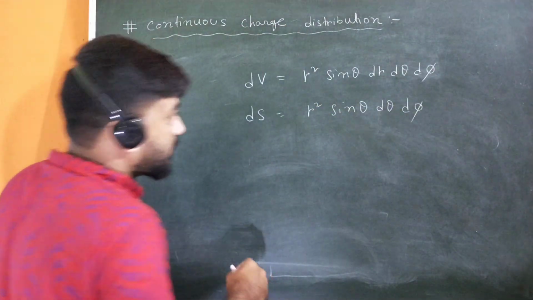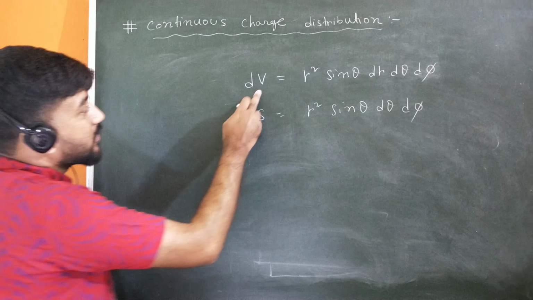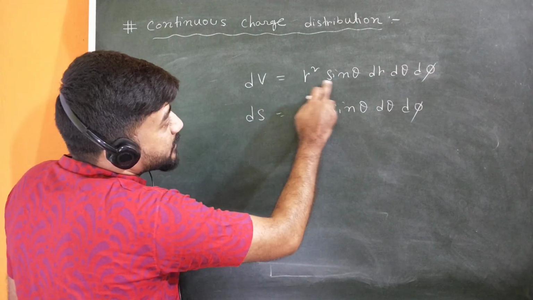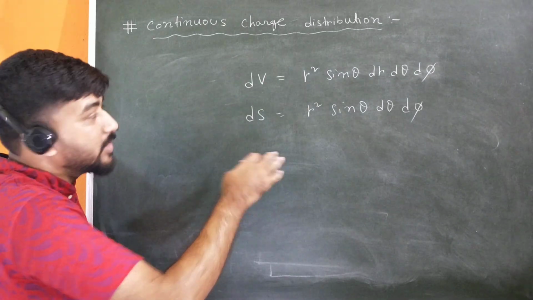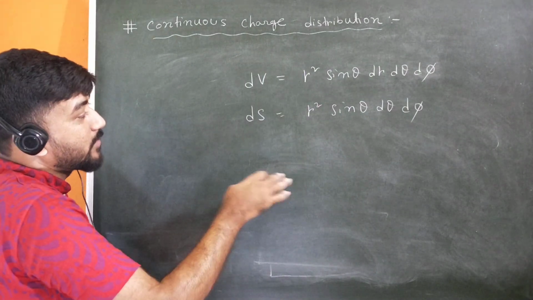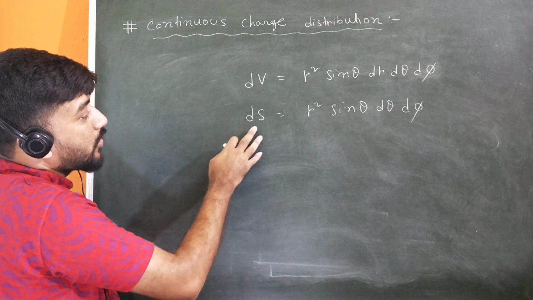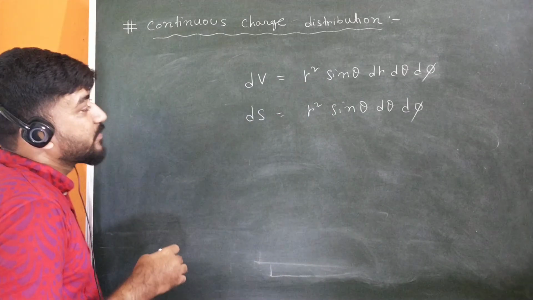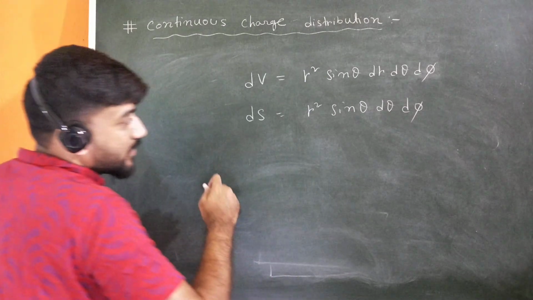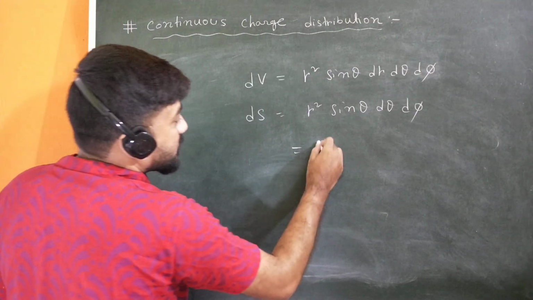Let me give you this in detail. If there is a symmetry in theta and phi, and if the volume is a completely spherical volume, or the surface is completely the surface of a sphere, then you can write this r square sin theta d theta d phi as in that case.